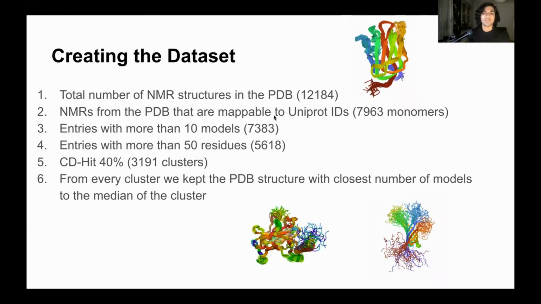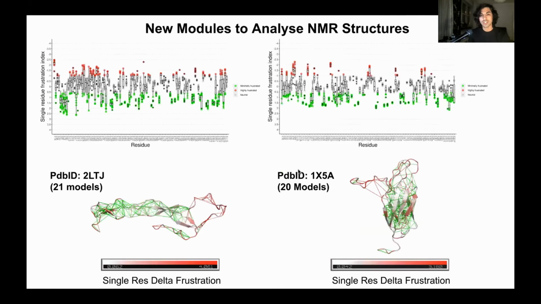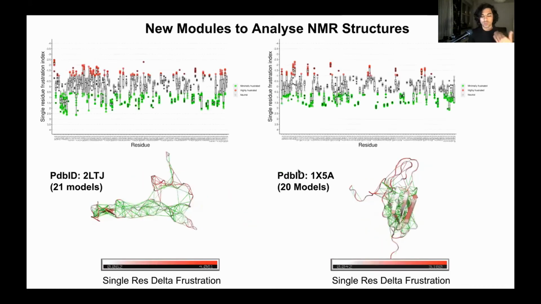We kept the entries that have more than 10 models and are longer than 50 residues. Then we reduced sequence similarity to 40%, so we got a final set of almost 3,000 clusters. For every cluster, we took a representative structure, which is the one that has the number of models closest to the median number of models in the cluster. For all of these structures, we are going to show some analysis now.